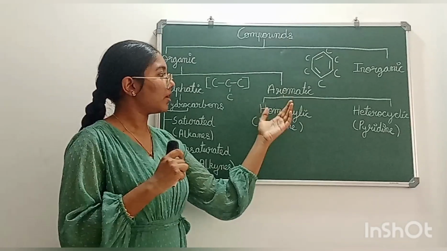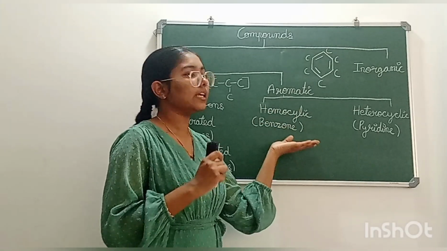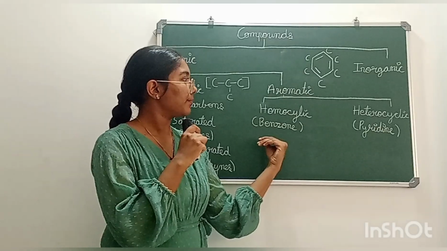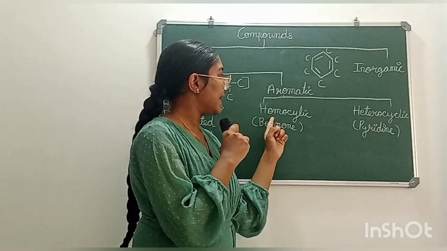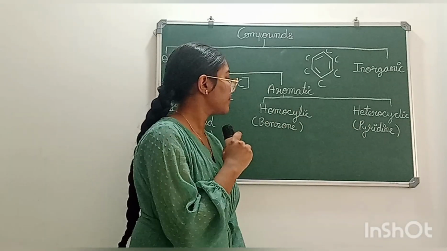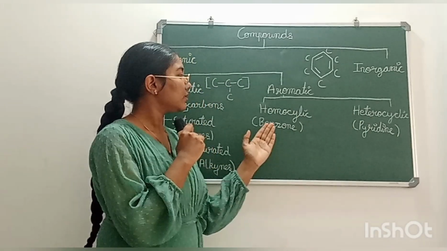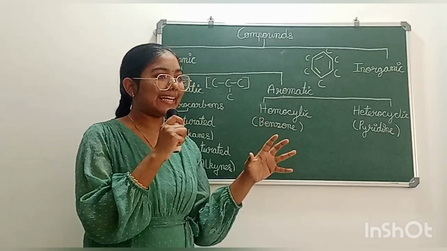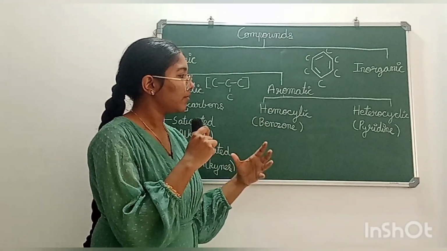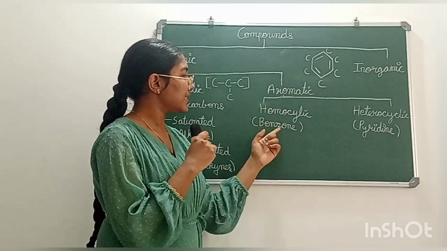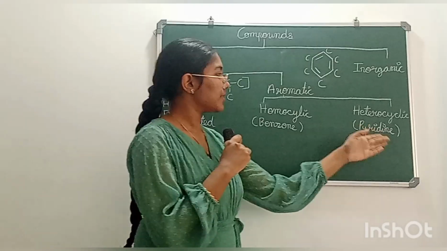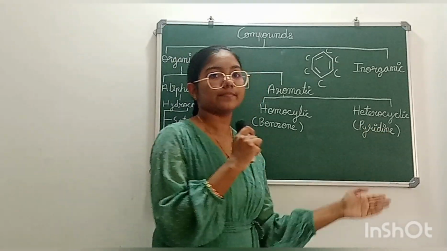Now what are the two subdivisions of aromatic organic compounds? The two subdivisions of aromatic organic compounds are homocyclic aromatic compounds and heterocyclic compounds. Now we don't need to know in detail about homocyclic and heterocyclic organic compounds. We just need to know the examples. An example for homocyclic aromatic compounds is benzene, and an example for heterocyclic is pyridine.